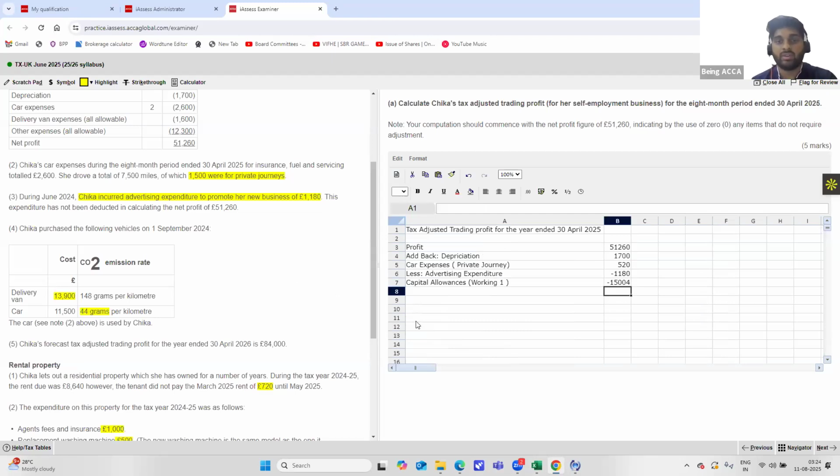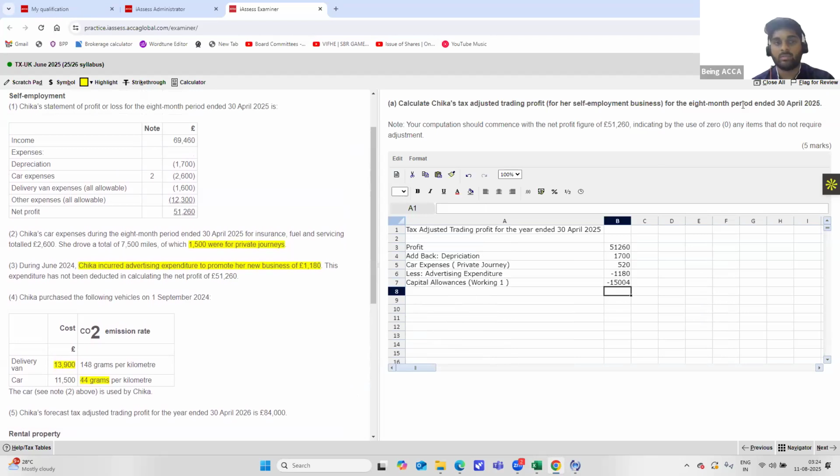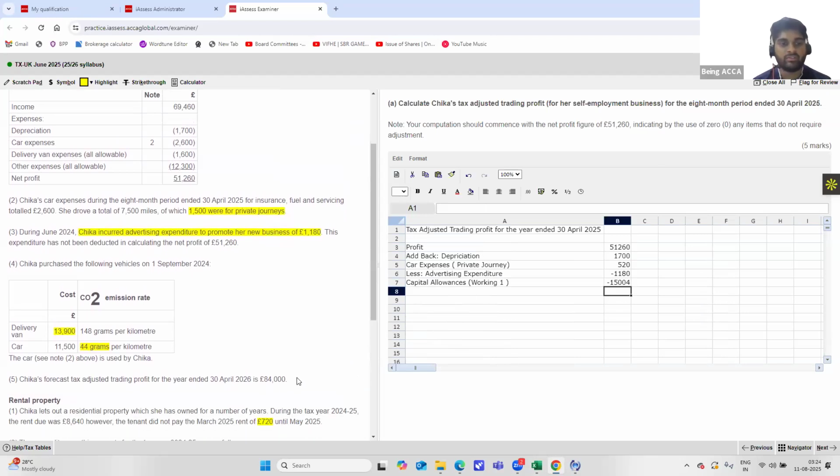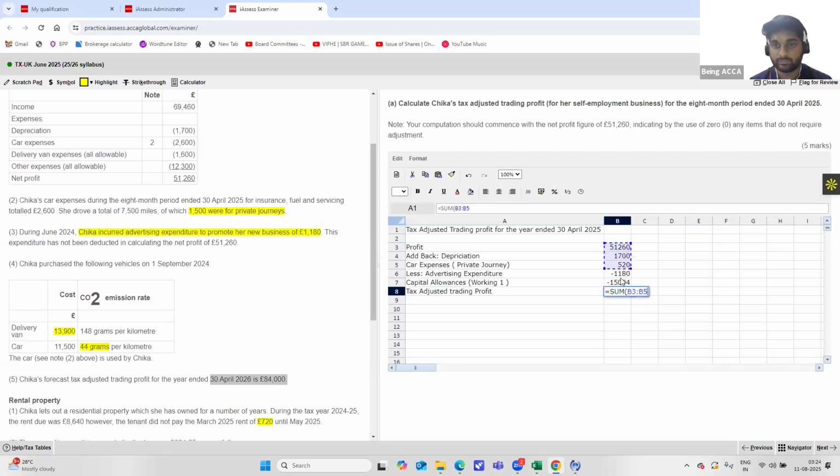So with this, we come to an end of calculation of everything because you can cross check again if you've taken everything or not. They've asked for the 8-month period. This is not relevant for us. So now our tax adjusted trading profit is equal to the sum of all of these: 37,296. That is your tax adjusted trading profit and you get your 5 marks.